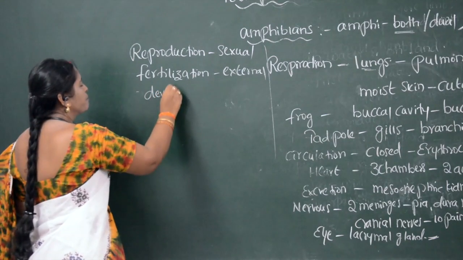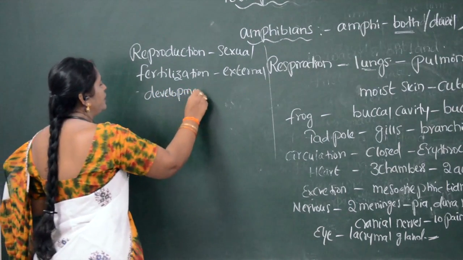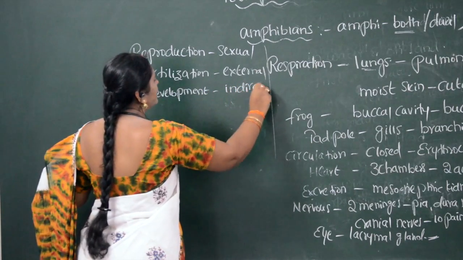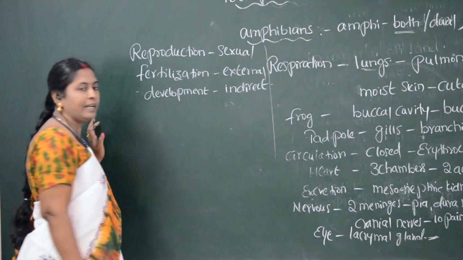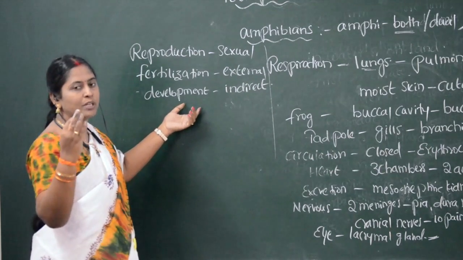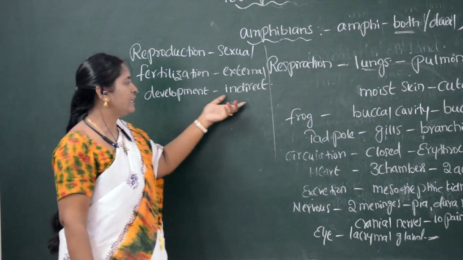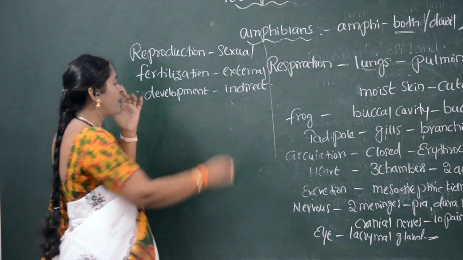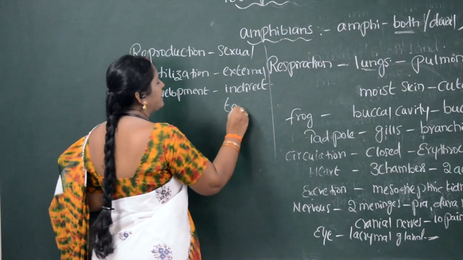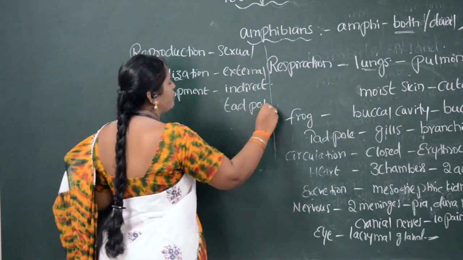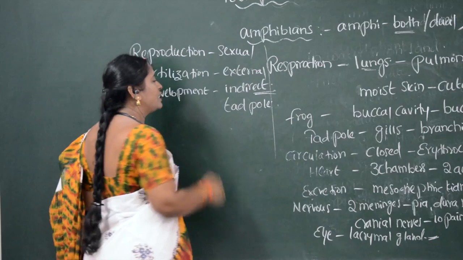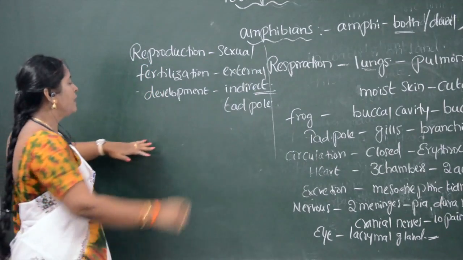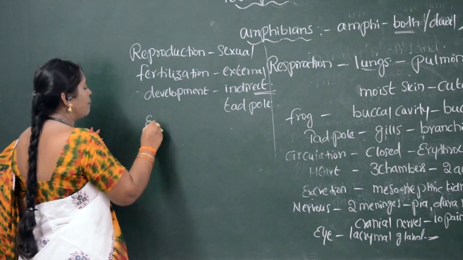Development. Development is indirect development. I have already said that development is of two ways: one is direct development, another is indirect development. Indirect development includes a larva. What is the larva of amphibians? We call it the tadpole larva. Direct development means the young resembles the parent. Now we will see what the examples are.